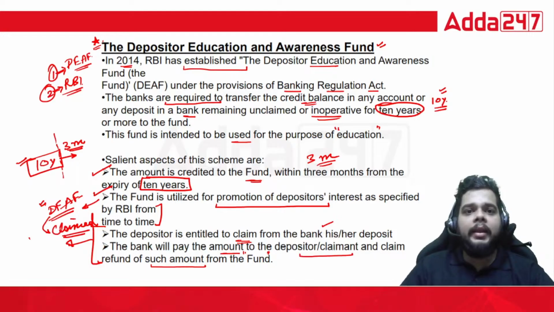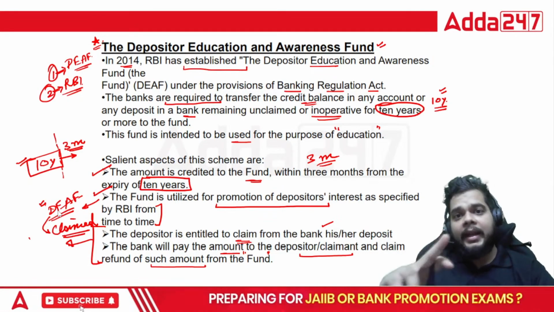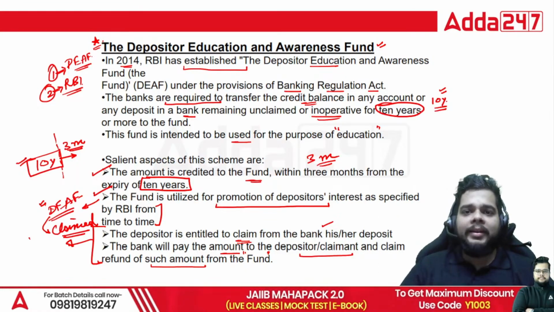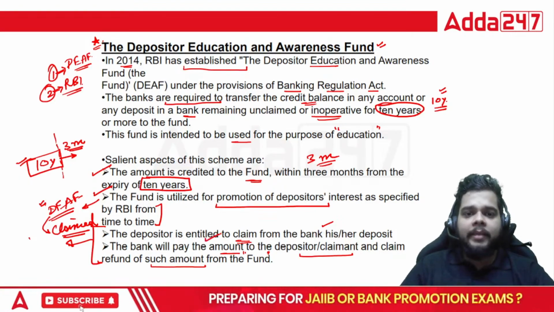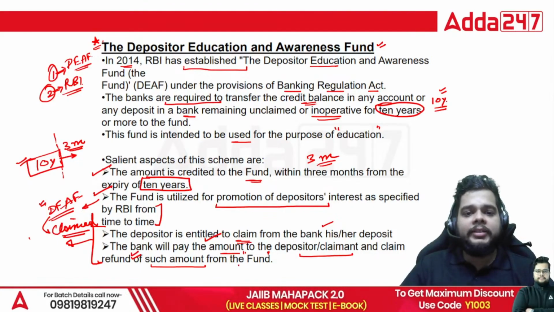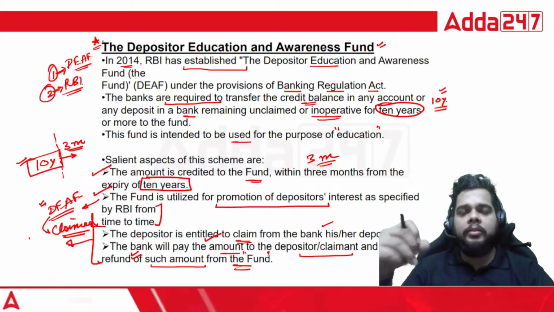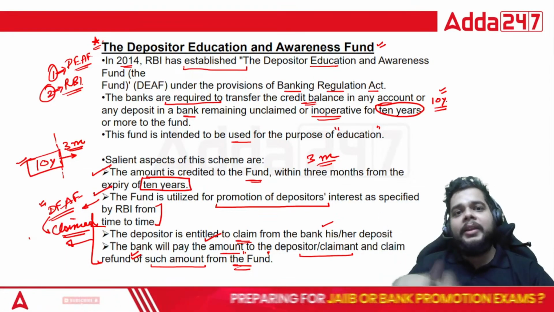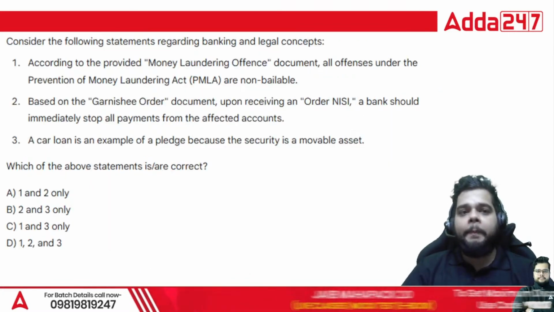It can be again claimed by the depositor, but the funds will be redirected from the DEF account to the particular customer's account via the branch intervention. So the bank will pay the amount to the depositor and claim the refund from the fund. So the branch will be paying that particular amount to the customer and will claim the refund from the DEF fund, and the DEF fund is maintained by the RBI.